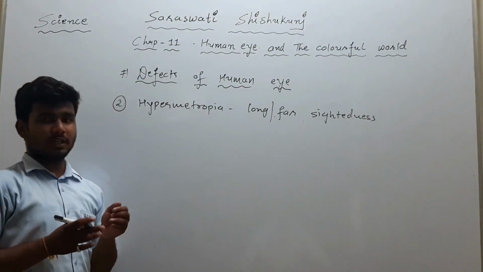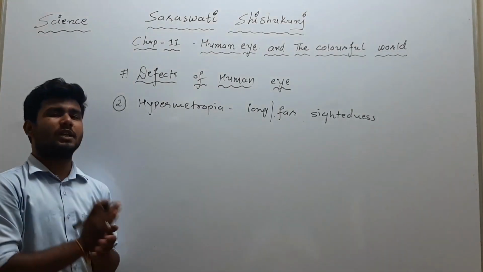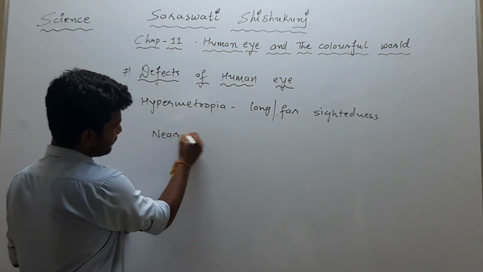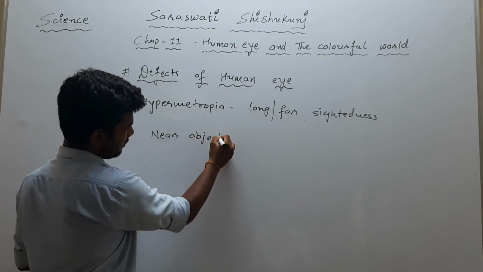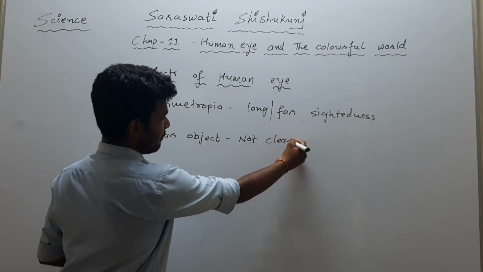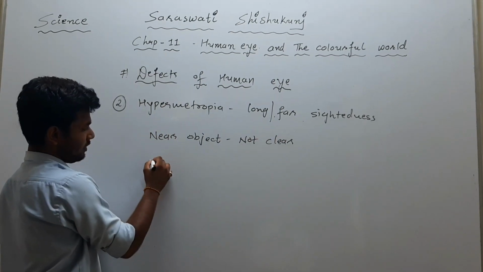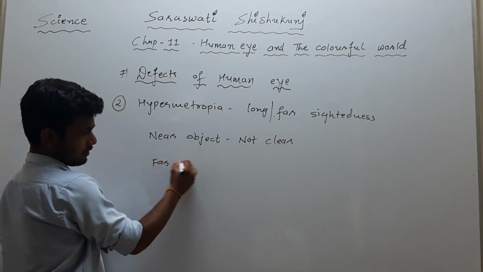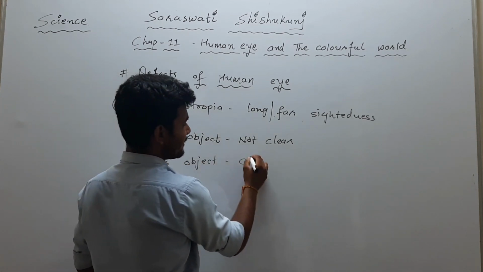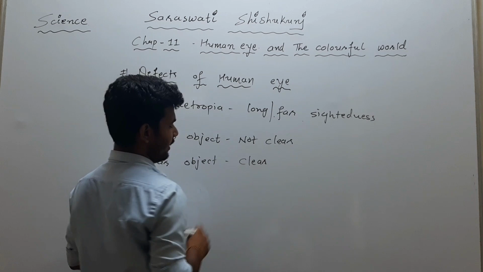We were able to see the near object clearly, but the far object was not seen clearly. Here, the near object is not seen clearly, but the far object, the distant object, is seen clearly.